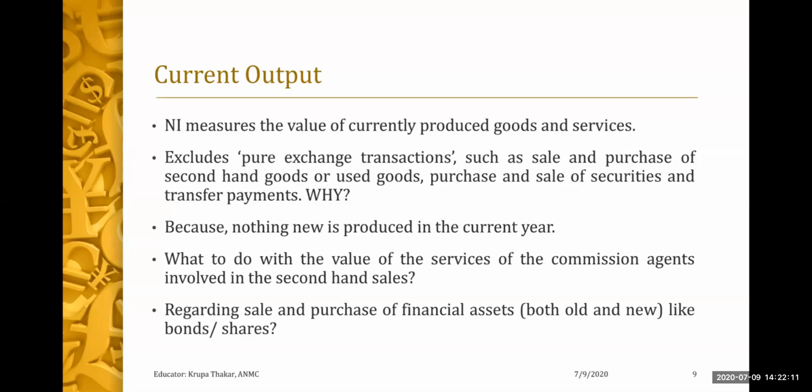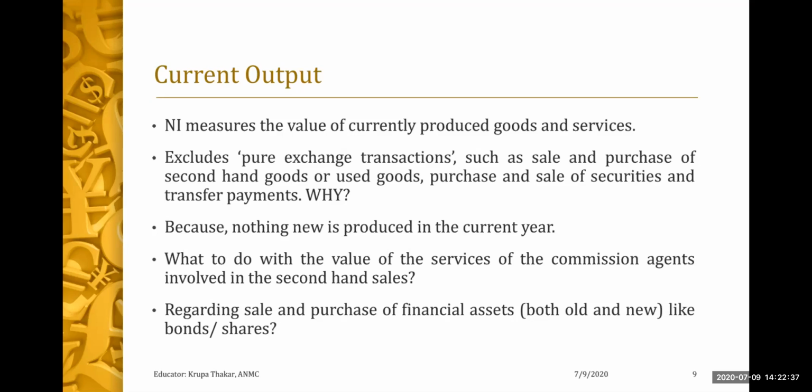Because nothing new is produced in the current year. Let's say, for example, that there is a purchase or sale of second-hand goods. We are not going to include it because that might already have been included previously while calculating. So nothing new has been produced in the current year. So what to do with the value of services of the commission agent which is involved in the second-hand sales?